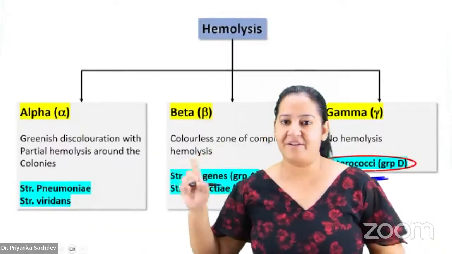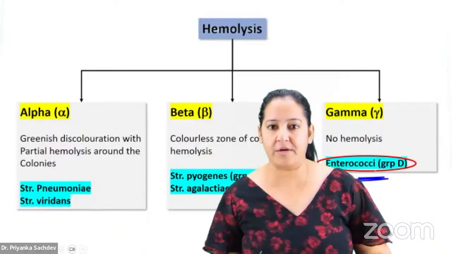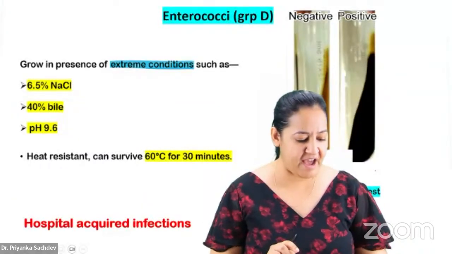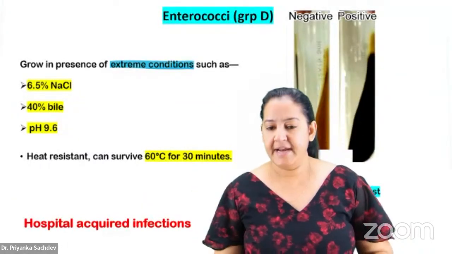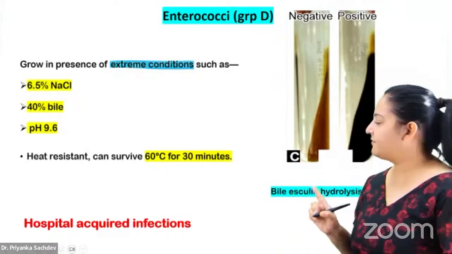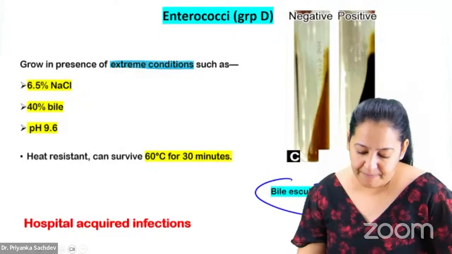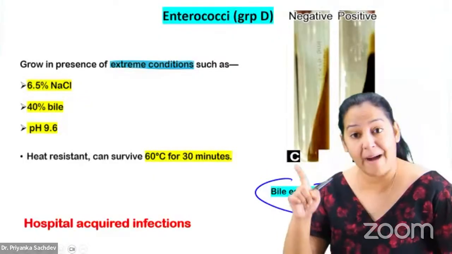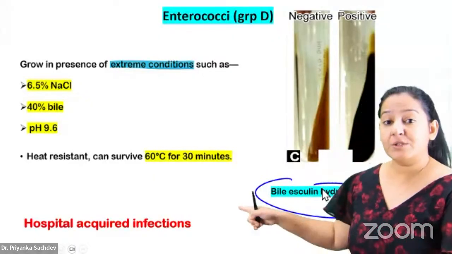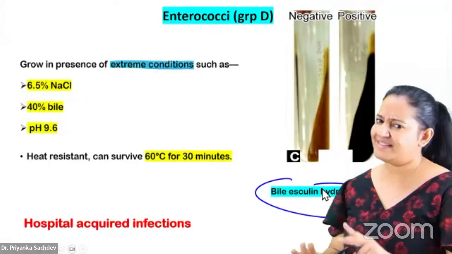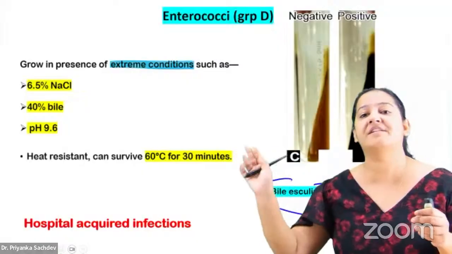Okay, last is gamma. We have only one bacteria to be discussed in gamma. That is Enterococcus. Again, it is having two unique properties. What are the two unique properties here? You can see it is having a special test. The name of the test is bile esculin test. Please mind, it is not bile solubility test. No. Bile soluble is Streptococcus pneumoniae. This one is bile esculin test. Bile esculin test positive. Okay, just learn the names.